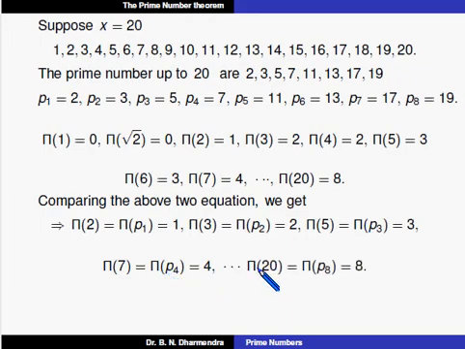Again, pi of 19, not 20, that is pi of 19, is equal to 8. So from that observation, clearly, suppose the nth prime number is Pn, then pi of Pn, that is the nth prime number, is equal to n. This is a very important result. And also if x increases, the term pi of x also increases, tending to infinity.